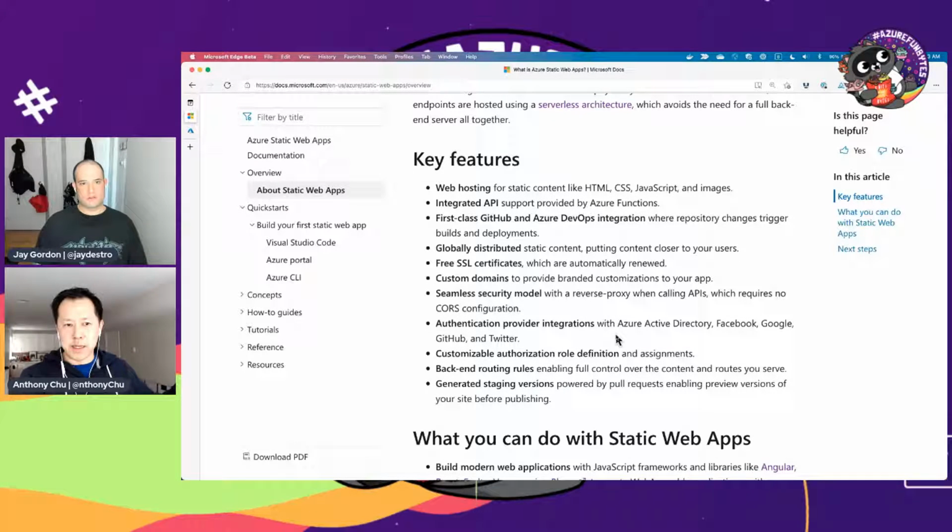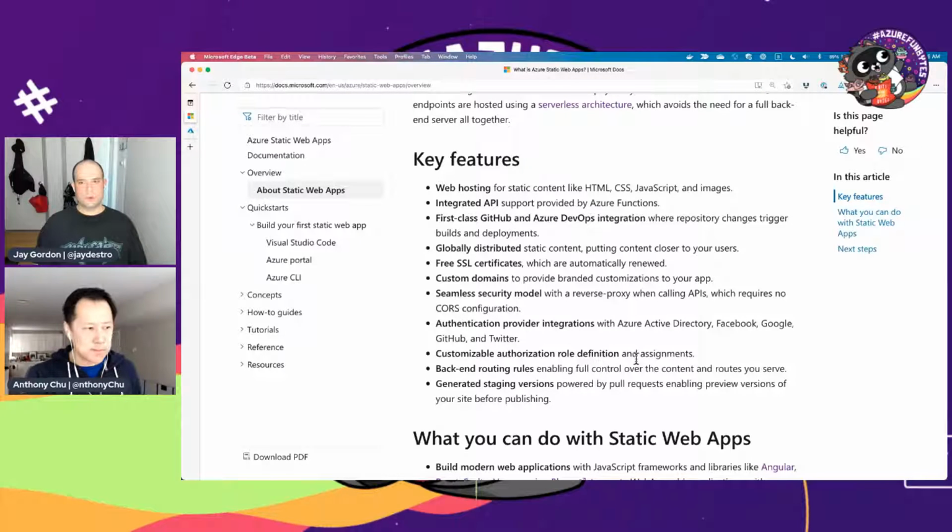And let's see what else. Yeah, I talked about authentication and authorization before. So without you doing anything, if you want your users to log in using GitHub or Twitter or Facebook or any of those providers, that comes out of the box. So you can just forward your users to these special URLs, and then we'll do all that login for you. We're also coming up with ways to allow you to customize that, but out of the box, currently, you can use these providers without you doing really anything.